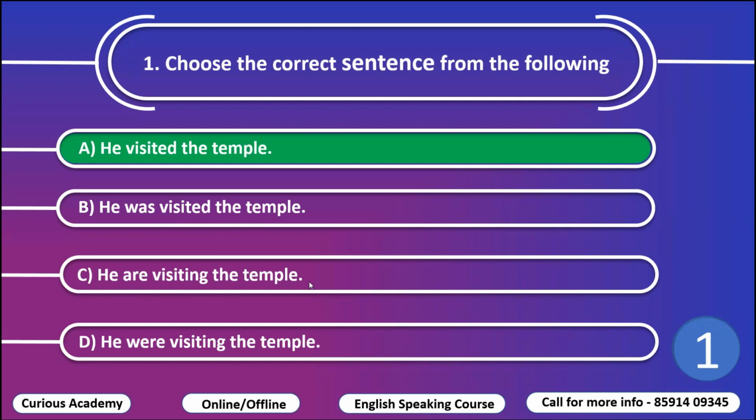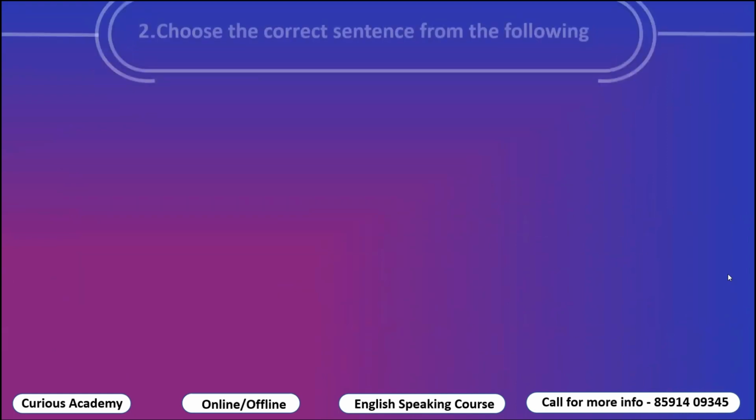C, he are visiting the temple. For he, we don't use are. In D, he were. For he, we don't use were, we use was. So this is also wrong. So let's go to the next question.